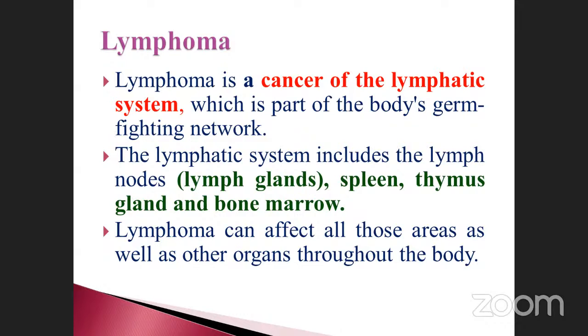See here, the lymphatic system includes the lymph nodes, lymph glands, spleen, thymus gland, and also bone marrow. What is the lymphatic system? Already we saw it in immunology, isn't it? Lymphoma is mostly present in the lymphatic system. Lymphoma can affect all those areas as well as other organs throughout the body, because lymphoid organs and lymph nodes are present throughout the body.